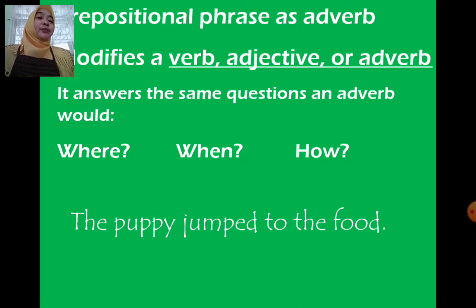To the food is a prepositional phrase, and the function of the prepositional phrase in the sentence the puppy jumped to the food is as adverb. Why? Because it explains the verb jumped. Where did the puppy jump? The puppy jumped to the food. So to the food explains the verb, so it has the function as adverb.